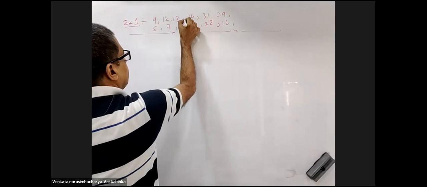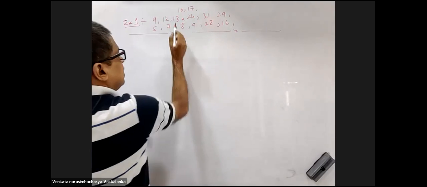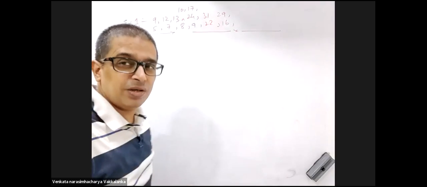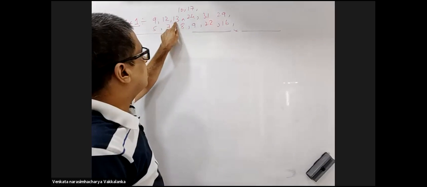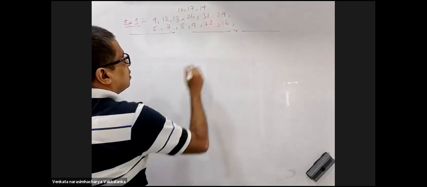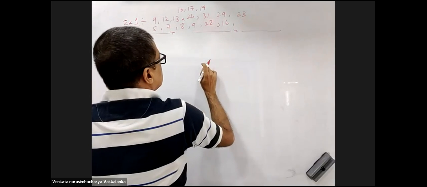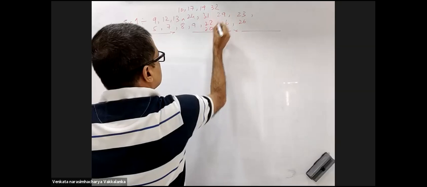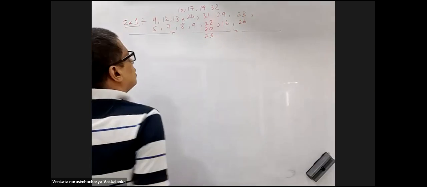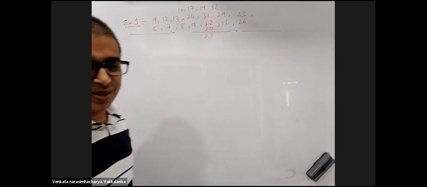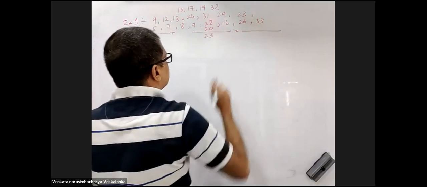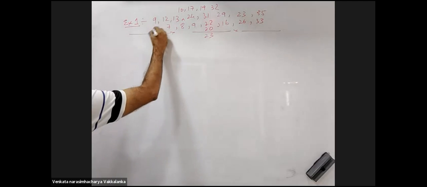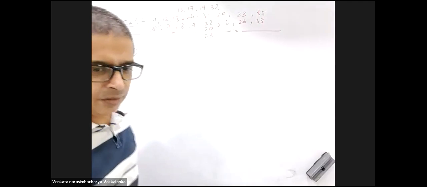Sir, 10th, 26. 13, right? Someone is saying 13, someone is saying 30? Sir, 19. I am asking about 13 and 30. 26, 32, 23, 34. Sir, everything is there. We will do this first. So 33 also, please. 35. 32 also, please.